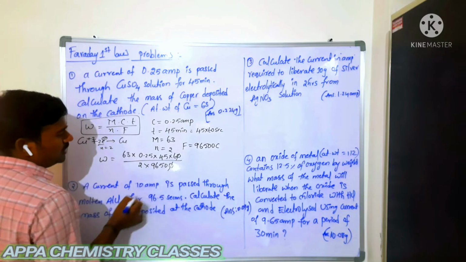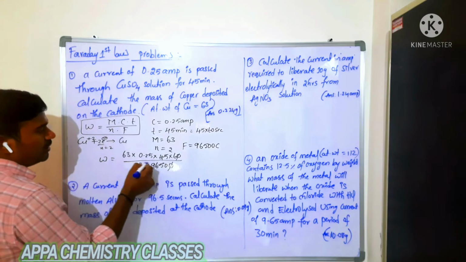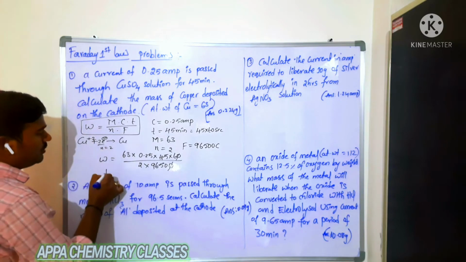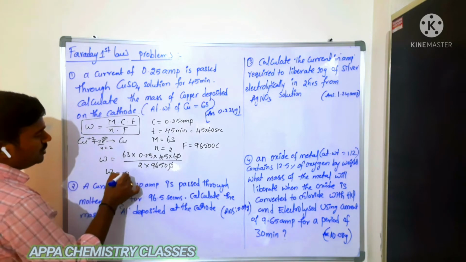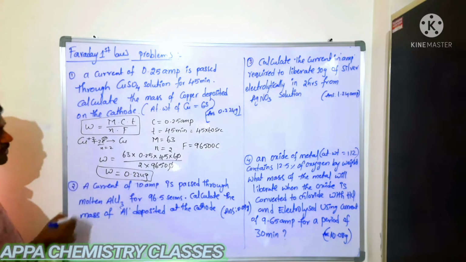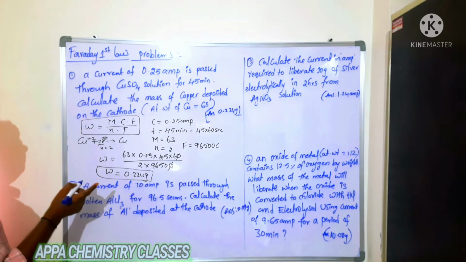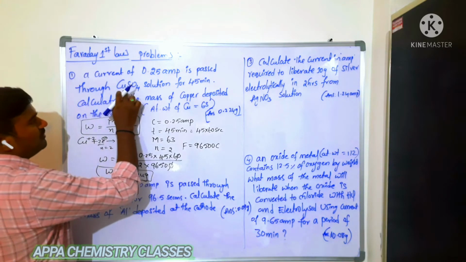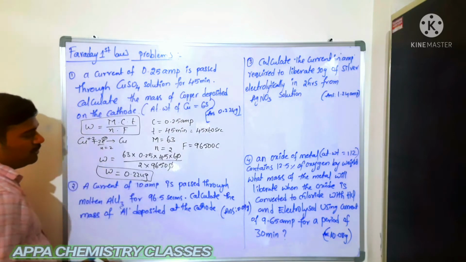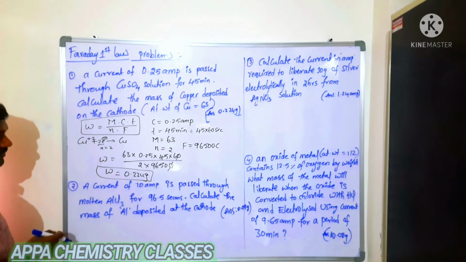The zeros get cancelled, and you cancel the 5 table. Then you will get the weight as 0.224 grams. That is the weight of copper deposited when 0.25 ampere of current is passed through the copper sulfate solution for 45 minutes.